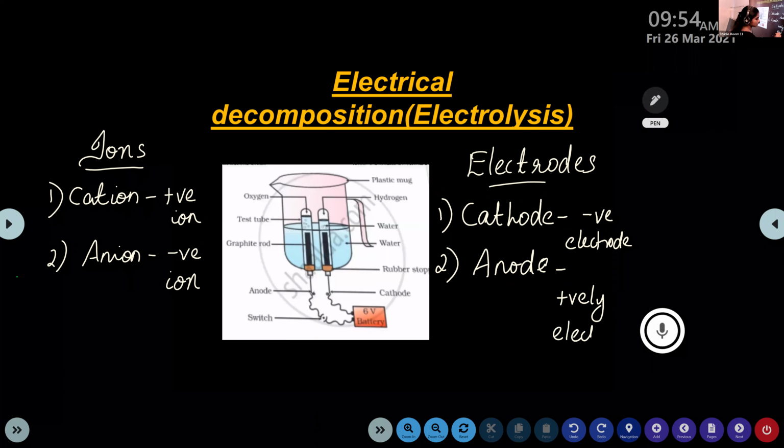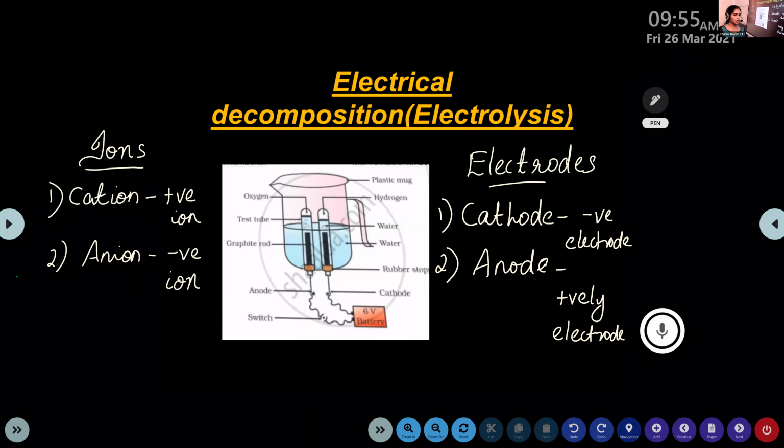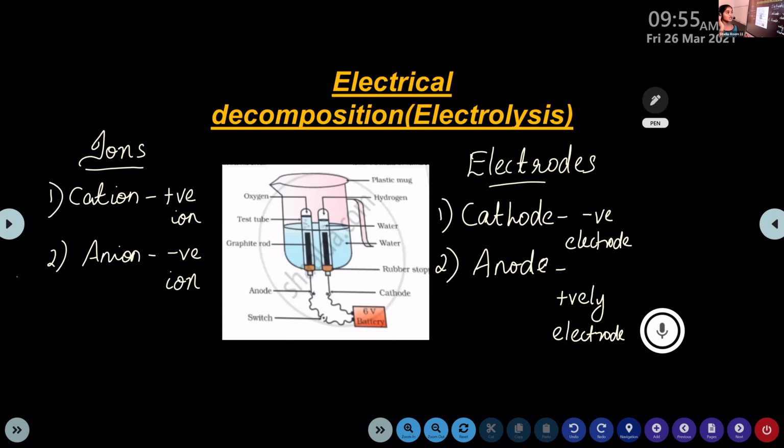So you have to remember these two things. In the case of ions, cation is positively charged ion and anion is negatively charged ion. But in the case of electrodes, cathode is the negative electrode and anode is the positively charged electrode.